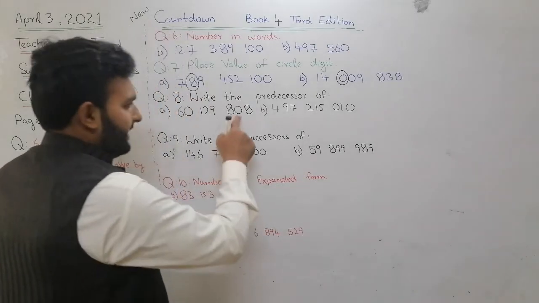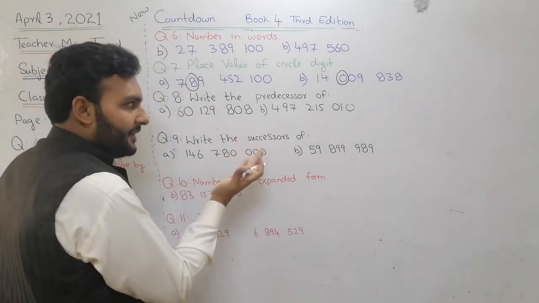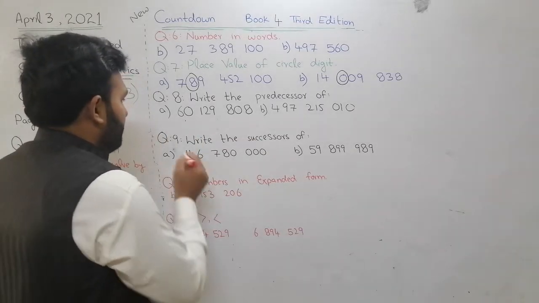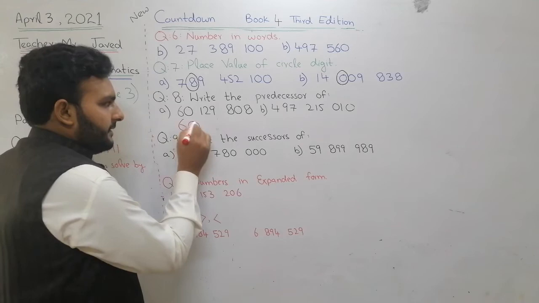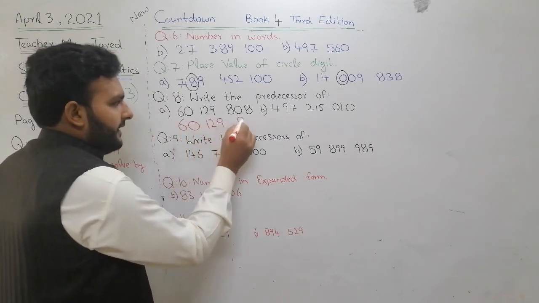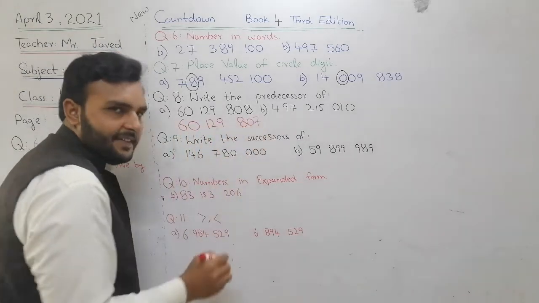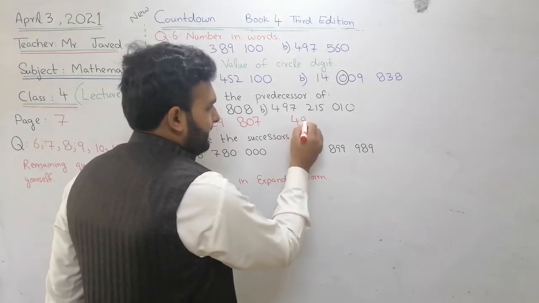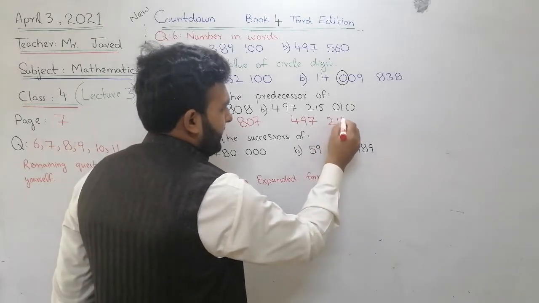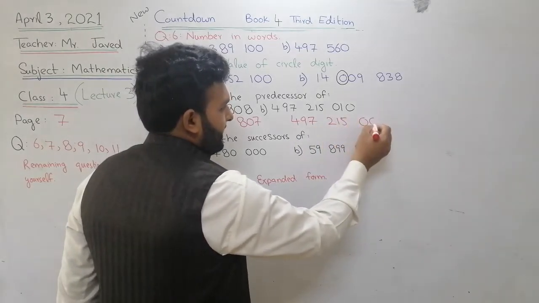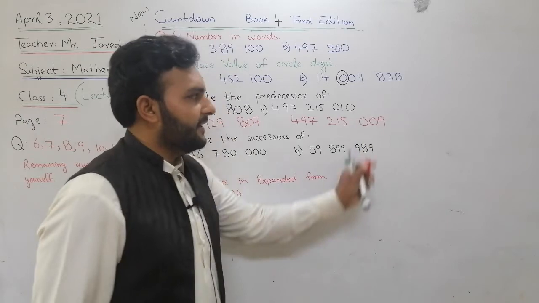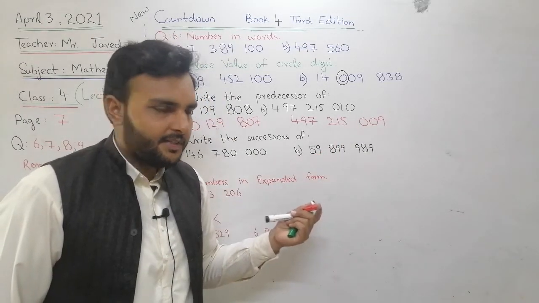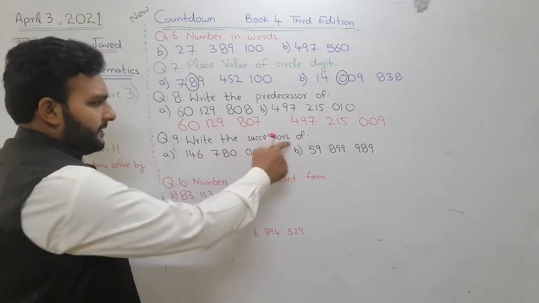Okay, let's see here 8. So what will the previous number be? We will write here 6, 0, 1, 2, 3, 8, 0, 7. Yes, this is the predecessor. Also for this, 4, 9, 7, 2, 1, 5. This is 10, so make it 9. Yes, like this. After 9 there will be 10. Clear, all of you? This is the predecessor. Hope you understand.